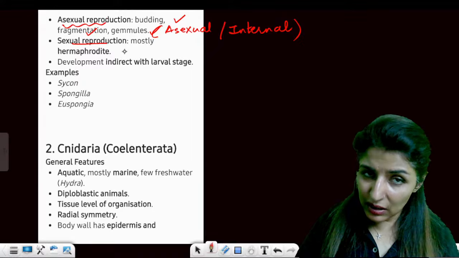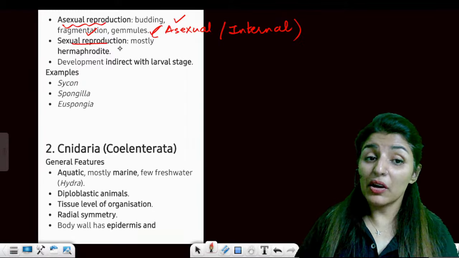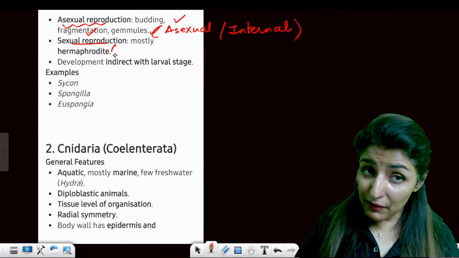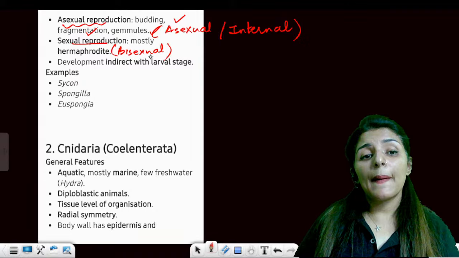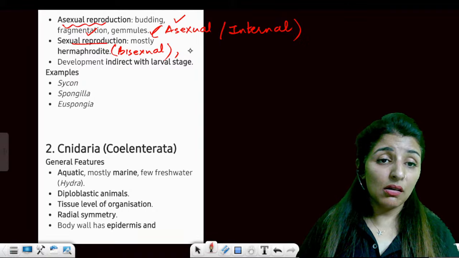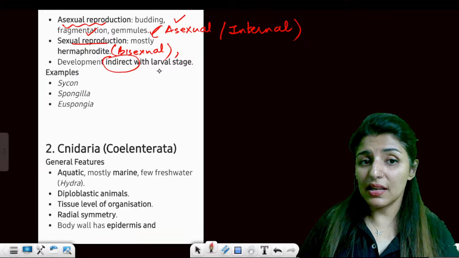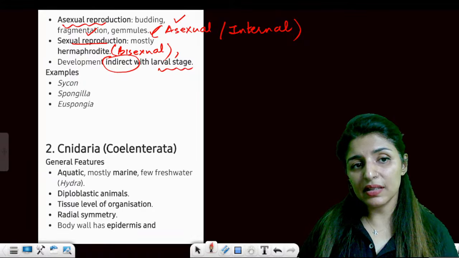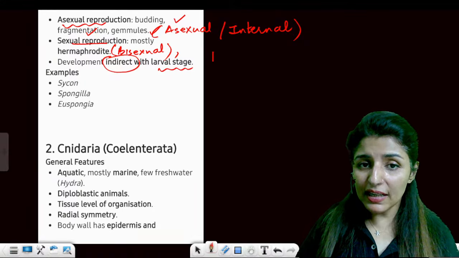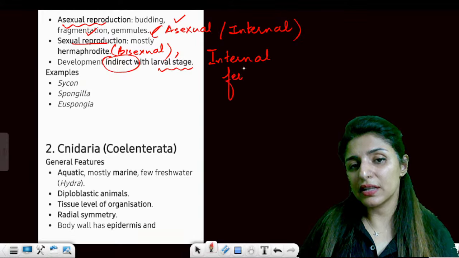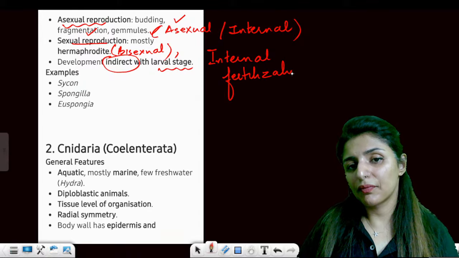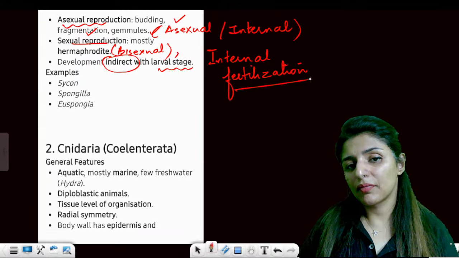Sexual dimorphism, no. Sexual reproduction, yes, it occurs. It is a hermaphrodite, so it is a bisexual organism, right? And then indirect development occurs and the larval stages are present. Are these points clear? And the fertilization is internal fertilization.